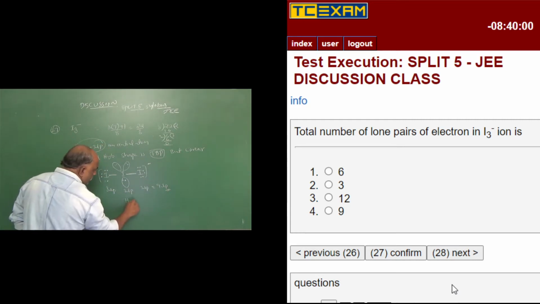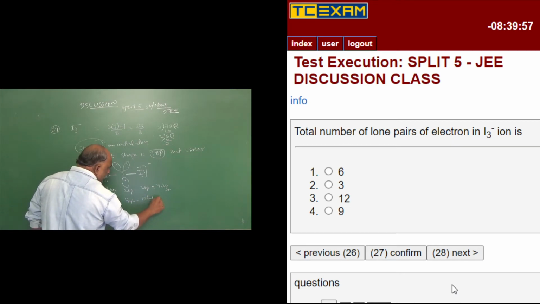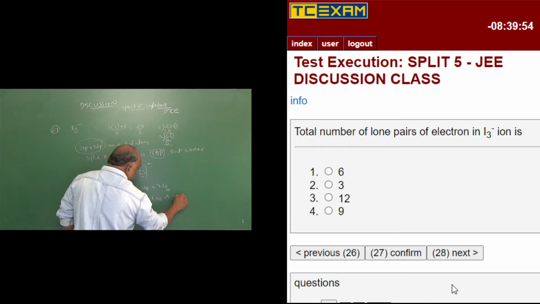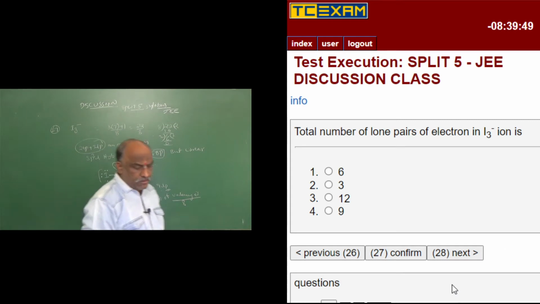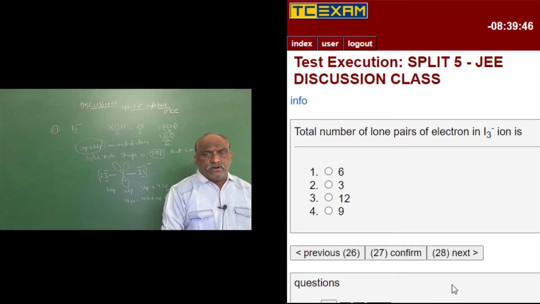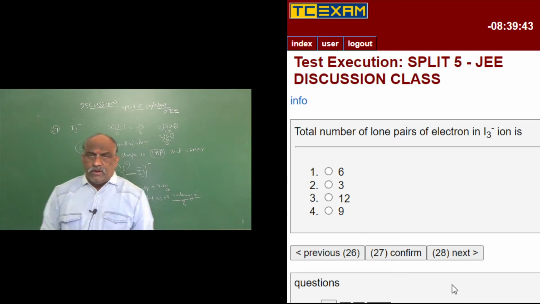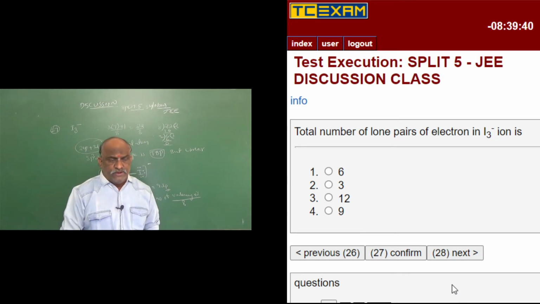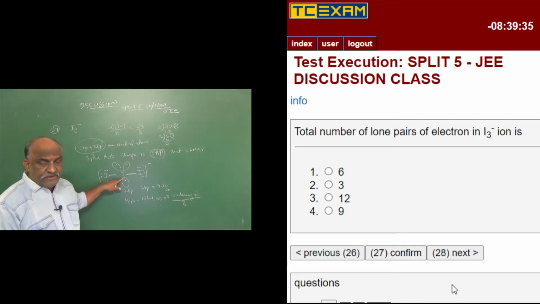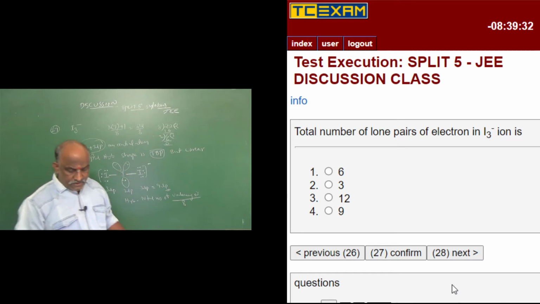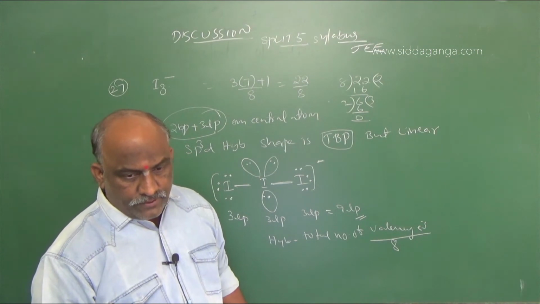According to the formula, what is the formula? Hybridization is equal to the total number of valency electrons divided by 8. This is a common formula to calculate hybridization. According to the hybridization, we have to find the number of lone pairs, number of bond pairs, and shape of the molecule. But here, the question asks for the total number of lone pairs, not only the central atom. If central atom only, the answer is 3. Total is 9. So 9 is the right answer for this question. Question number 27. And next one, question number 28.